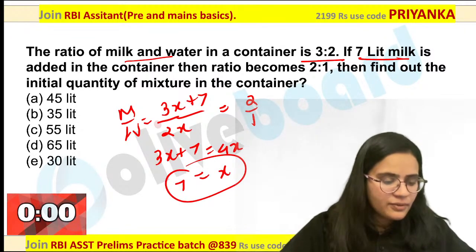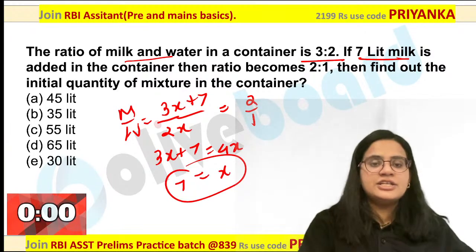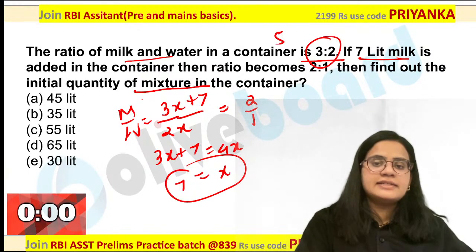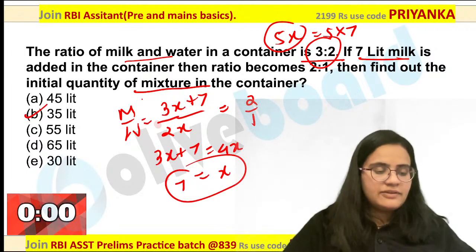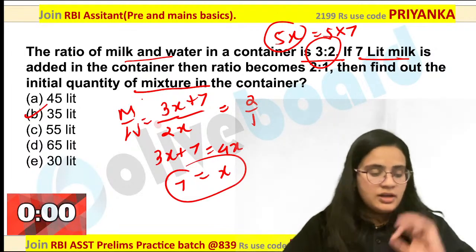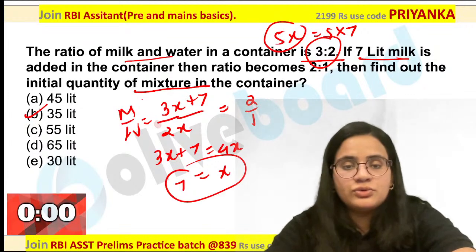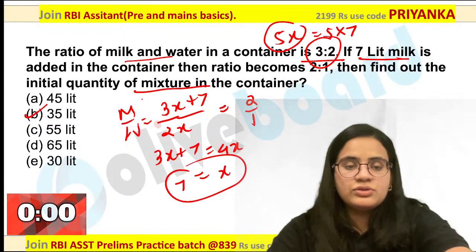So what is asked in your question? They are asking what is the initial quantity in the mixture. How much is the initial quantity? 5x is the initial quantity. 5 into 7, that is nothing but 35 liters would be the answer over here. Now this is the basic way to do this question.